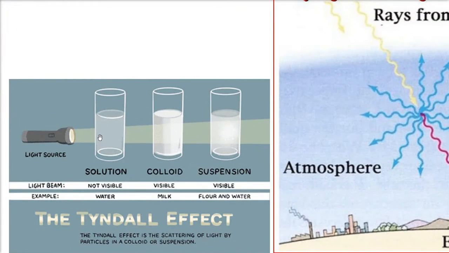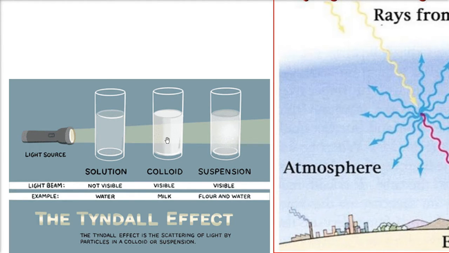This is a solution, that is, two contents are mixed and properly mixed. When the light source passes through this glass of solution, for example water, it is not visible.